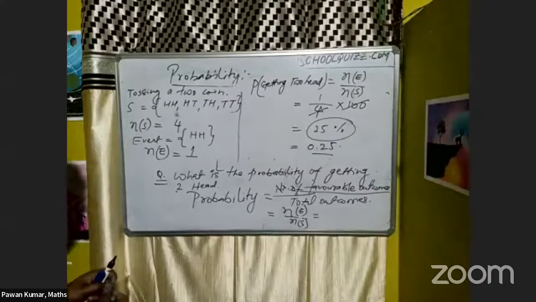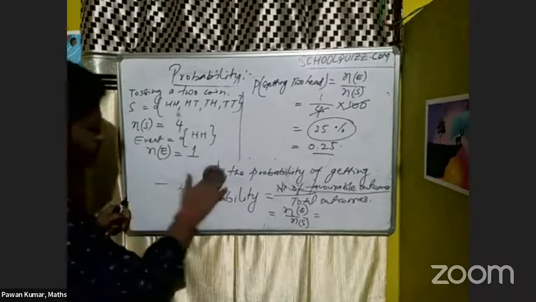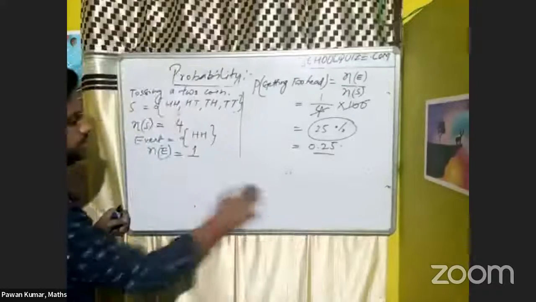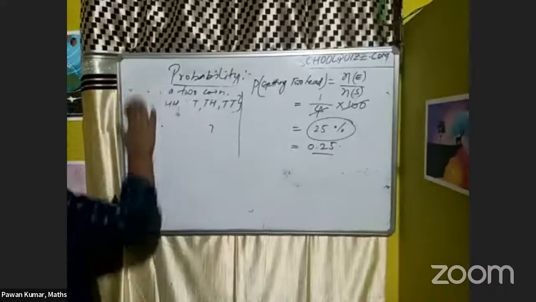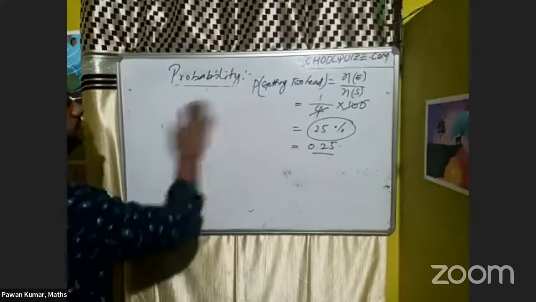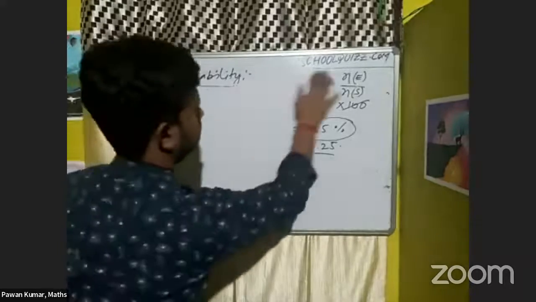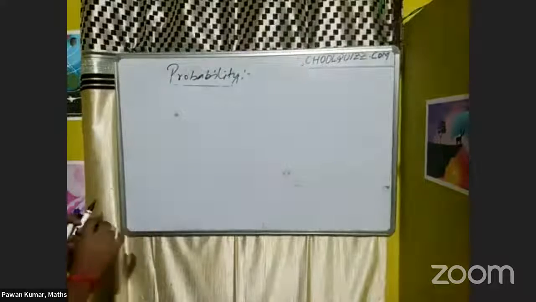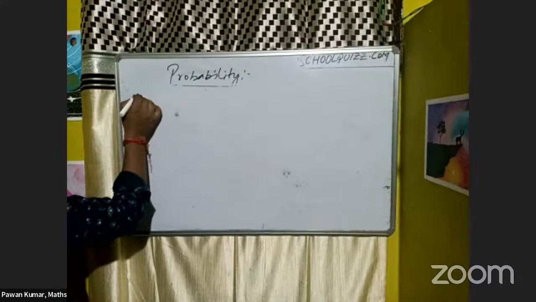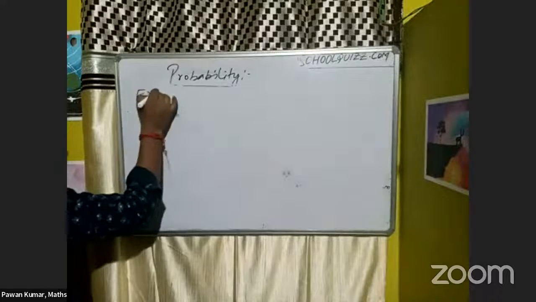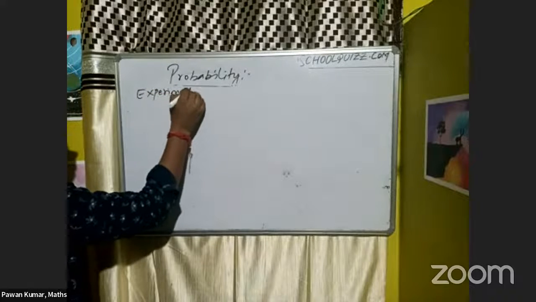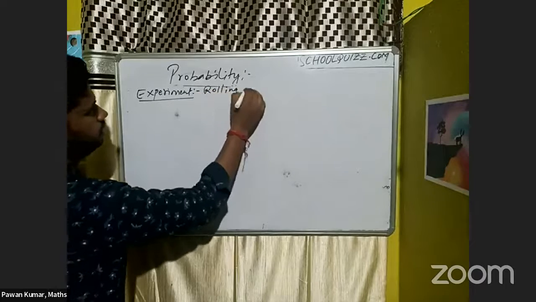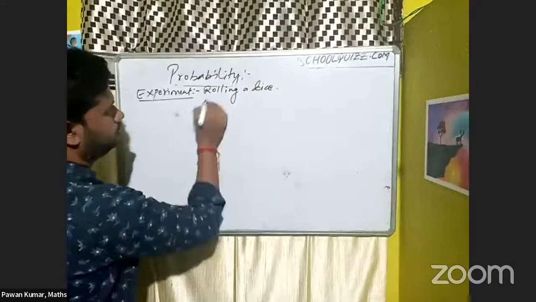So now I'm just changing the event here. The next experiment I'm going to do is rolling a die.